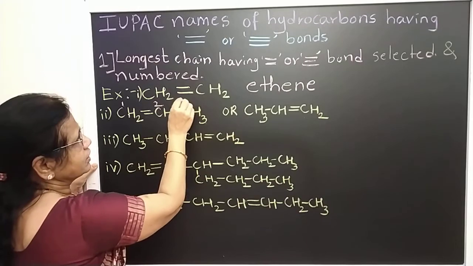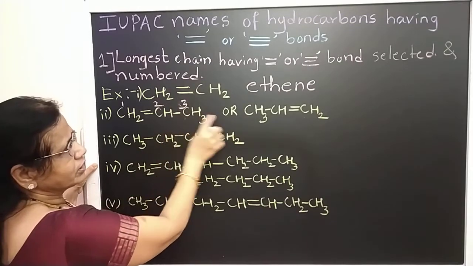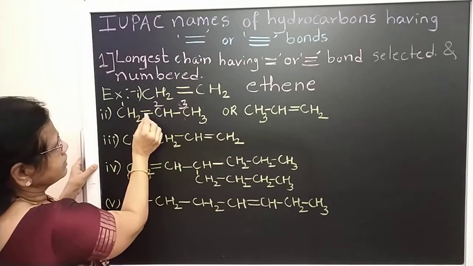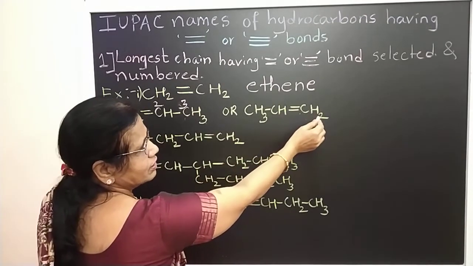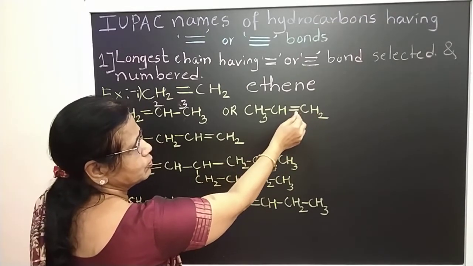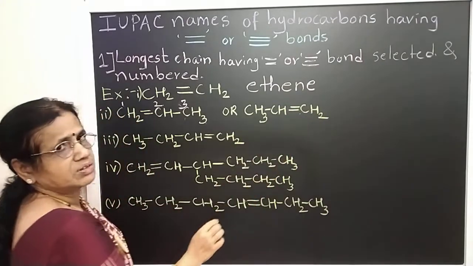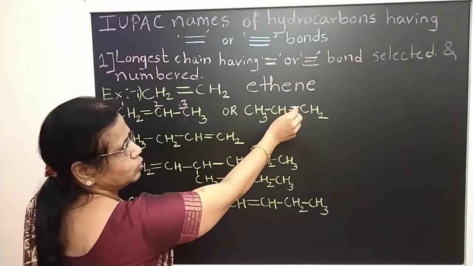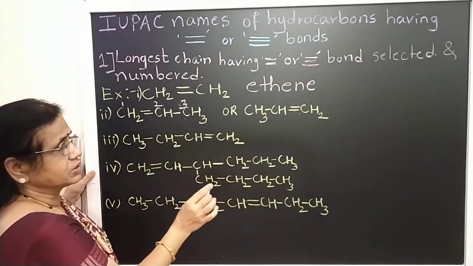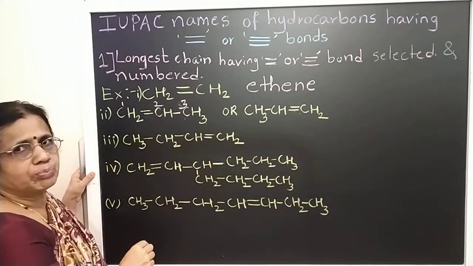The same compound, if it is given like this, means this double bond is on the right side. Okay. So the valency of the carbon is satisfied. Carbon, 2 bonds and 2 hydrogens, 4 valency. Middle carbon, 1 hydrogen, 1 bond, and 2 bonds, 4 valency. So it is nothing but propene.